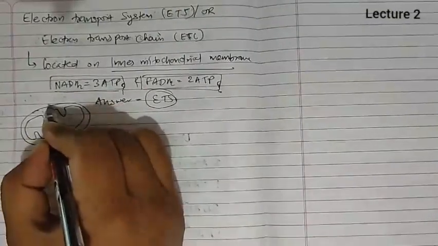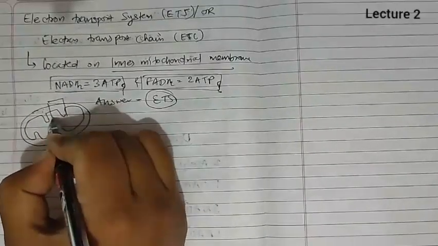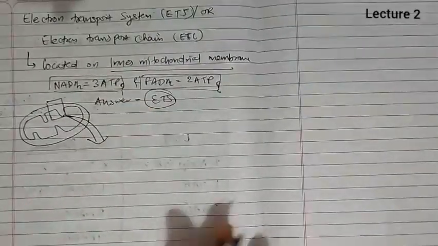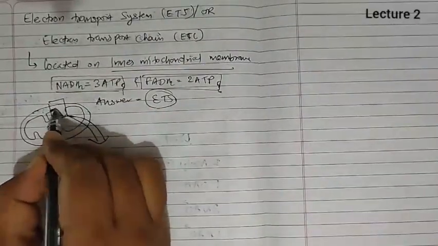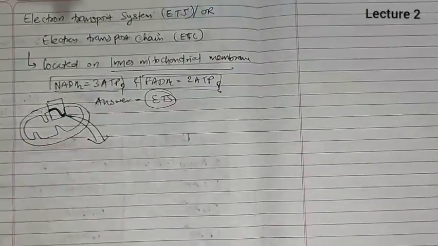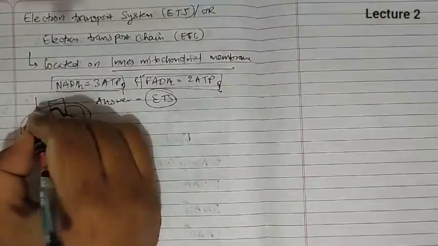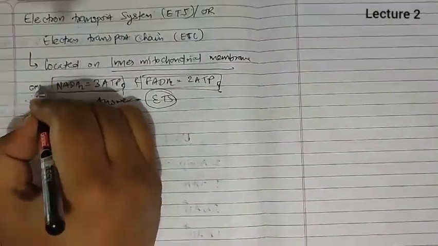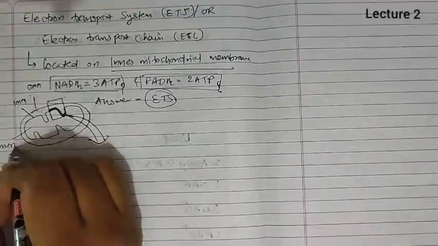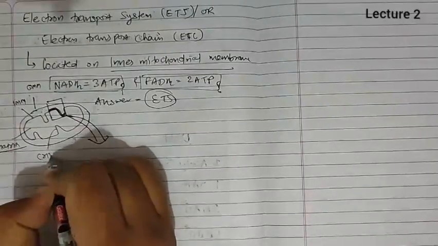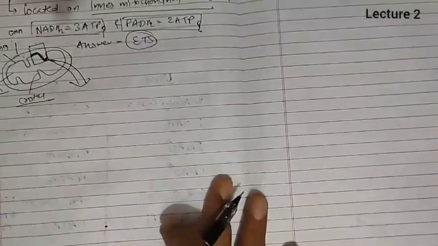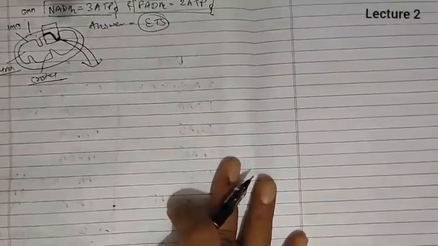So if I take this segment and elaborate it into a big diagram, then we will know what things are located here to carry out the electron transport system on the inner mitochondrial membrane, because this is the outer mitochondrial membrane, this is the inner mitochondrial membrane, this is the mitochondrial matrix, and these are the cristae. So we are going to talk about this part only. If we draw this part, then we can understand this in a proper way.